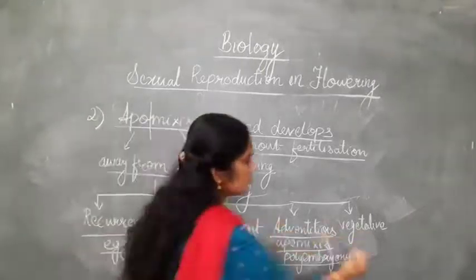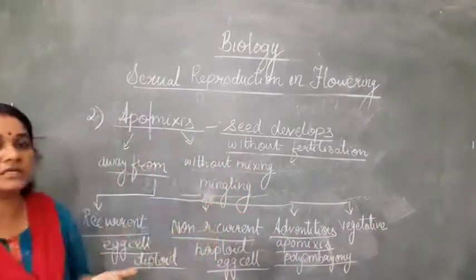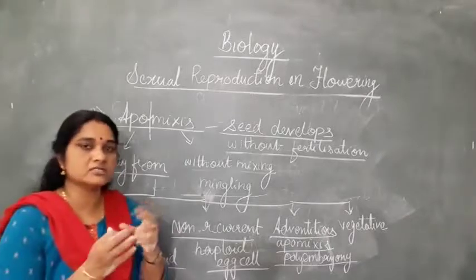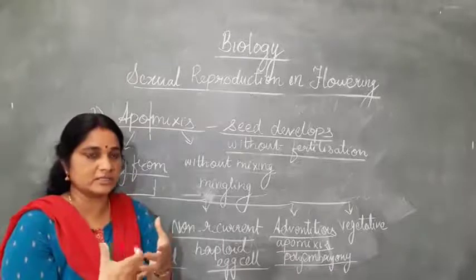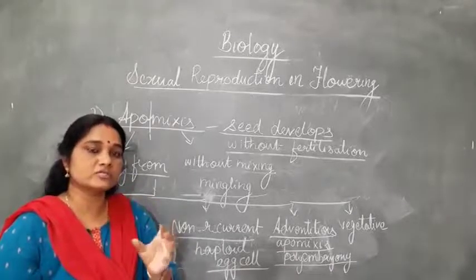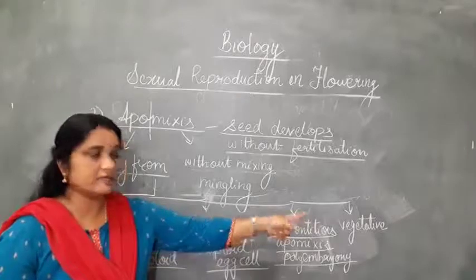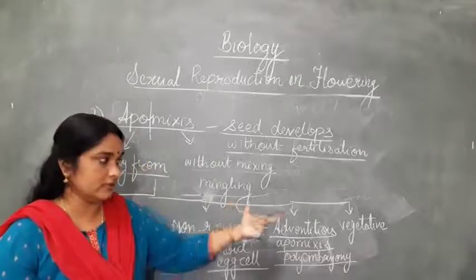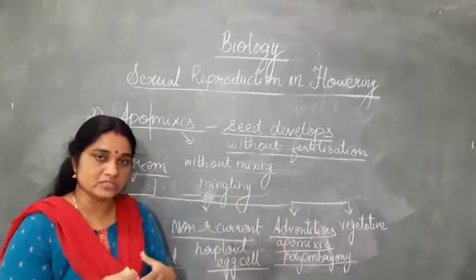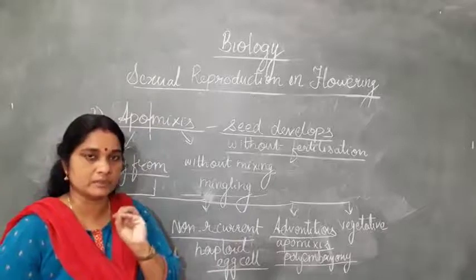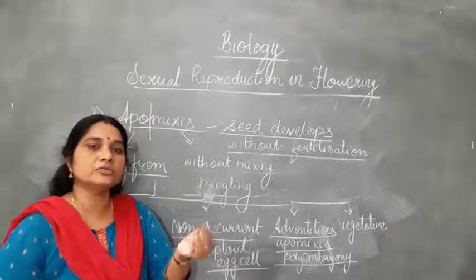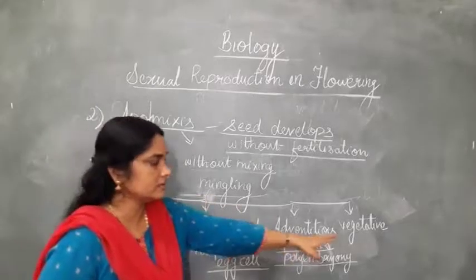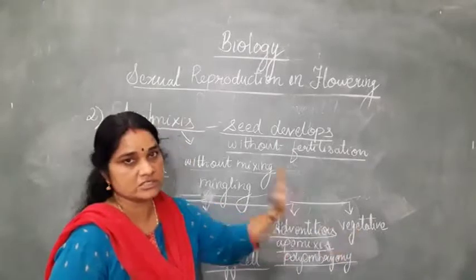Now the next one is vegetative apomixis. In vegetative apomixis, what happens? I told you many flowers combine to form a cluster of flowers known as an inflorescence. So generally an inflorescence will have a cluster of flowers. But in vegetative apomixis, some plants like agave and lilium have the inflorescence, but flowers will not be there; buds and bulbils will be there. They will start growing into seedlings while still attached to the mother plant. That comes under the kind of apomixis known as vegetative apomixis.